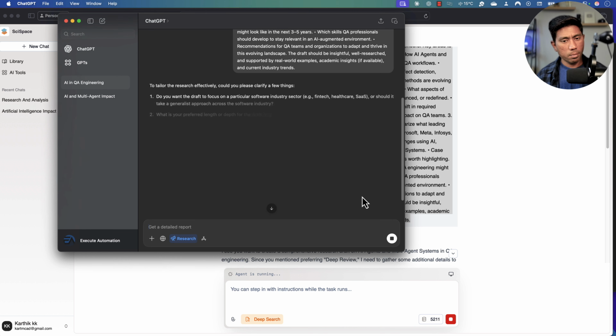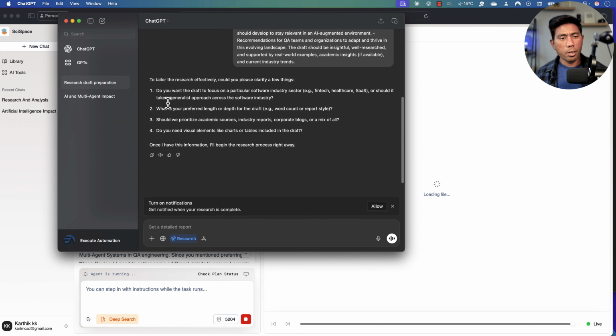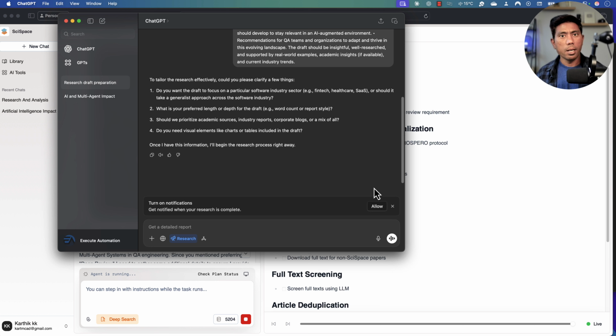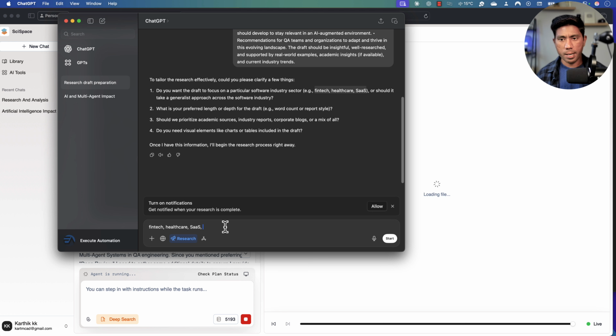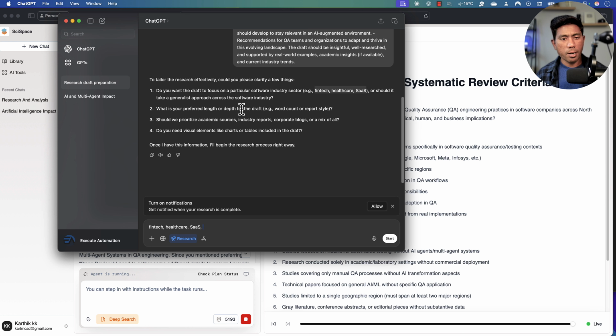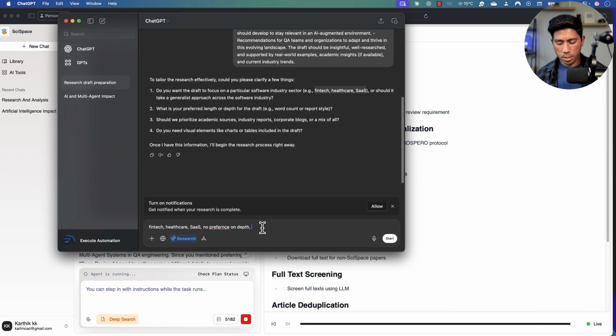Now the ChatGPT's deep search is also going to kick in, and then it is going to ask the same kind of questions like it was asked by the SciSpace for us. So, do you want to focus on a particular software industry? Now this particular ChatGPT is asking us some questions over here. So let me go and give those information anyways, something like that. And then what is the preferred length or depth you want to go with? No preference on depth. And then should we prioritize the academic source, industry report, corporate, mix, and all? I'm going to say mix of all. And then do you need a visual element like chart and things? Yes, charts are great. And I'm going to hit enter.